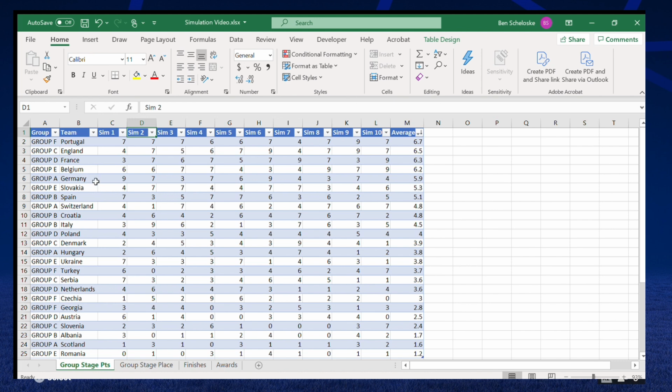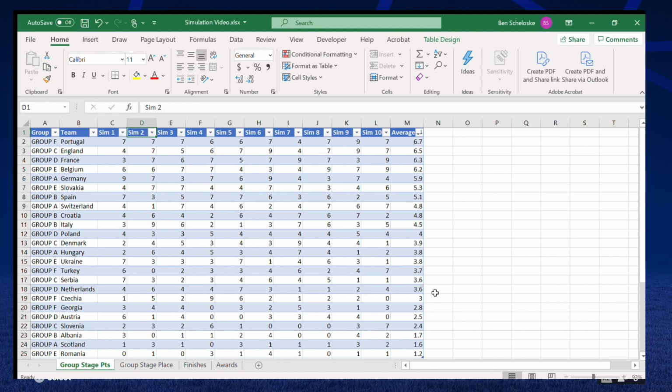That's mainly due to their group being relatively easy, although they're probably not the team that most people would expect to go through relatively easy in their group. They're in the same group as Belgium. They were the two that went through the most times, I believe. And then we can see at the bottom there, also in Group E, is the worst performing team at the Euros in the group stage, Romania, who on average were getting 1.2 points in the group stage, which is really, really bad. The most they had in any of the sims was 4.